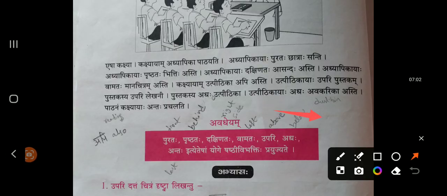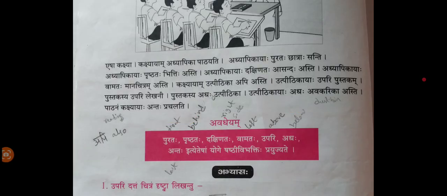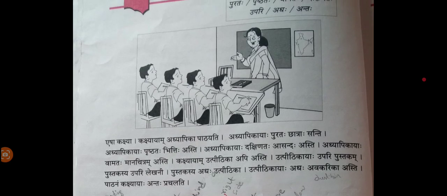उत्पीठिकायाः अद्यः अवकरिका अस्ति. अद्यः means what? Below. पाठनं कक्षायाः अन्तः प्रचलति. पाठनं means lesson. कक्षायाः class. अन्तः प्रचलति. Until the end of the class, teacher has been teaching. The entire class teacher has been teaching. That's what is this scenario.